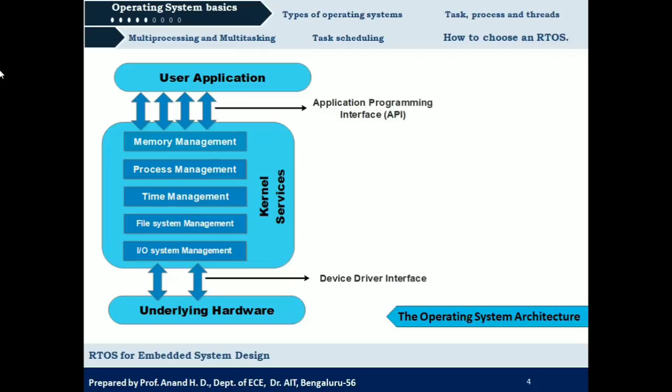So this would be the final architecture of the operating system. We can see that there are three layers. One is the application, that is the user application. Next is the intermediate layer, that is kernel services or OS. Then we have the underlying hardware or system resources. The user application communicates with the OS through an API, that is application programming interface, and the system hardware communicates with the OS through the device driver.